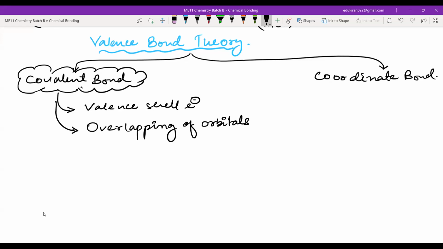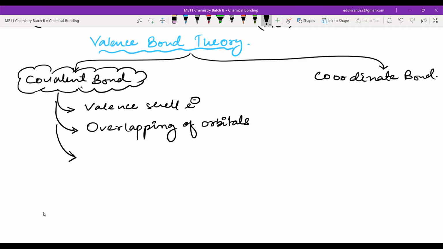Overlapping of orbitals. Now, see, valence shell electrons are taking part. Inside the valence shell, there are orbitals, and those orbitals are overlapping. I hope you can understand from where we are coming. We are coming from a very big picture, that is the shell. Then we are looking inside the shell, and we are seeing the orbitals. Now the orbitals are overlapping, and at the end we will look at the electrons. How should the electrons be?